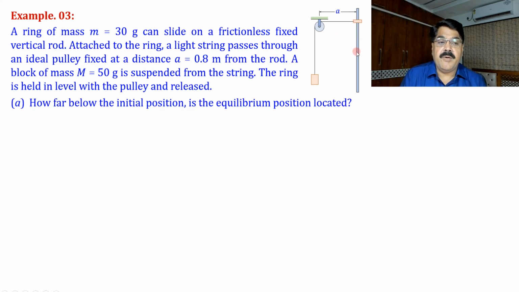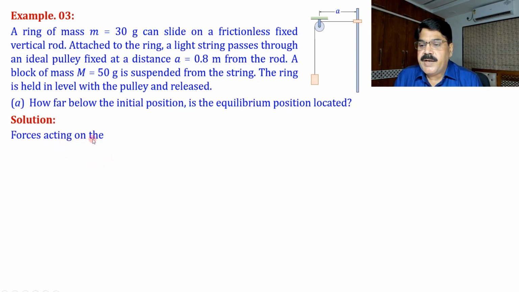We know that in equilibrium position, the sum of all the forces is zero, so we will not consider any process. We just assume the ring has moved a distance, and we denote that distance by delta y subscript r for ring, and under that condition we balance all the forces. Of course, as the ring moves down, the block will move up. So the displacement of the block we denote by delta y b, b for block, and the displacement of the ring by delta y r.